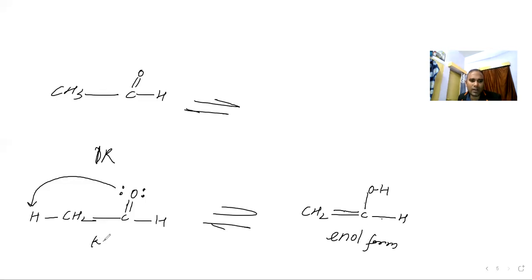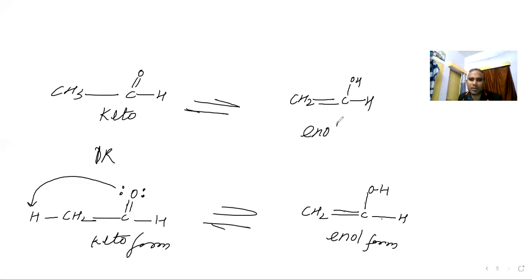What about this one? This is the keto form. Here it will be CH2 double bond C, here is OH, here is H. So this is going to be keto, and this is going to be enol. Are you able to understand this? Yes, sir, I understood. It's a little bit tough.